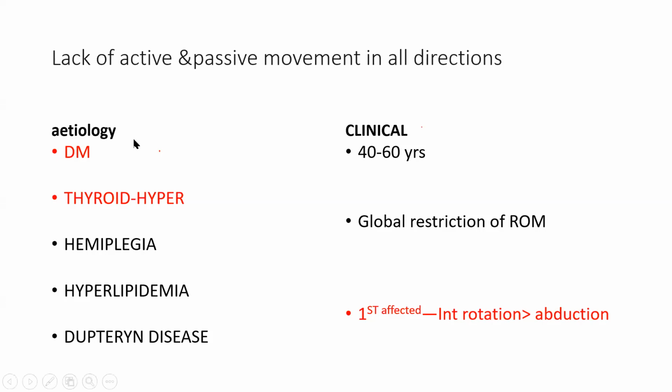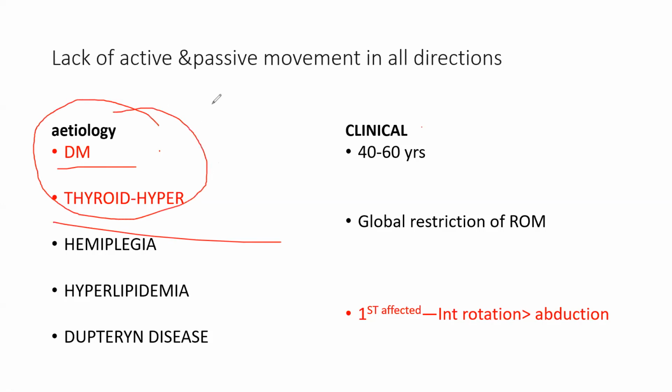Okay. So most common cause is diabetes and thyroid. So anytime a patient comes with a restricted shoulder, we always ask for these two tests: diabetes and thyroid. Most of the time it has been seen that patients with uncontrolled diabetes have more frozen shoulder. Patients with hyperthyroid have this type of symptoms.